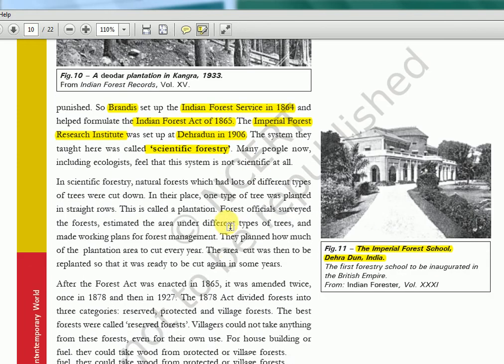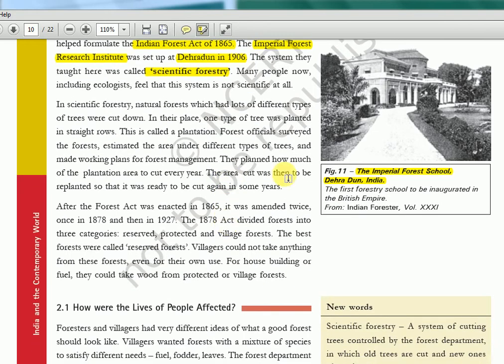Now, in scientific forestry, I told you what is there, a lot of different types, and the same story again they have given in the text. Now when we study, we will be studying the 1927 Forest Act. Actually, the same act was amended. The 1865 Forest Act was amended 2 times, once in 1878 and once in 1927. That is why we have the Indian Forest Act 1927 now, which we all prepare.